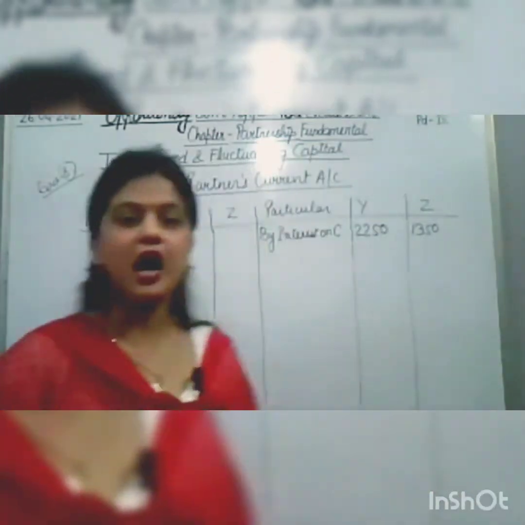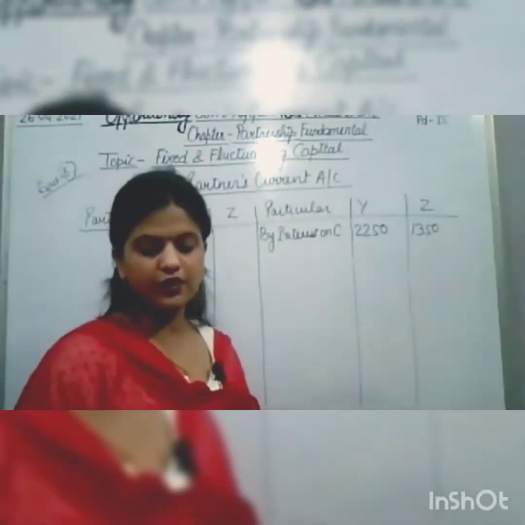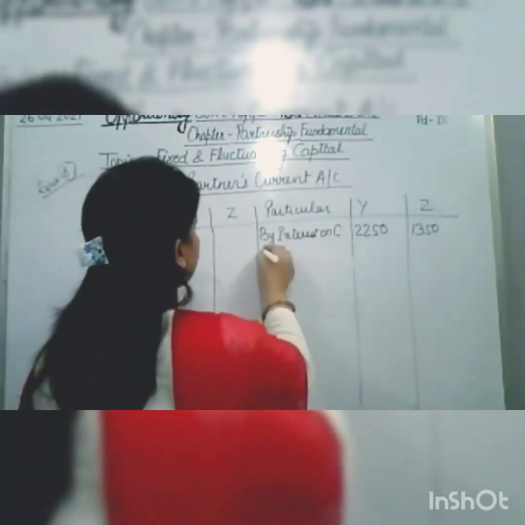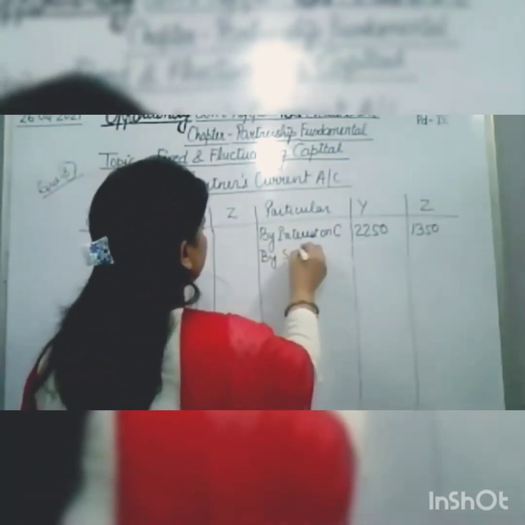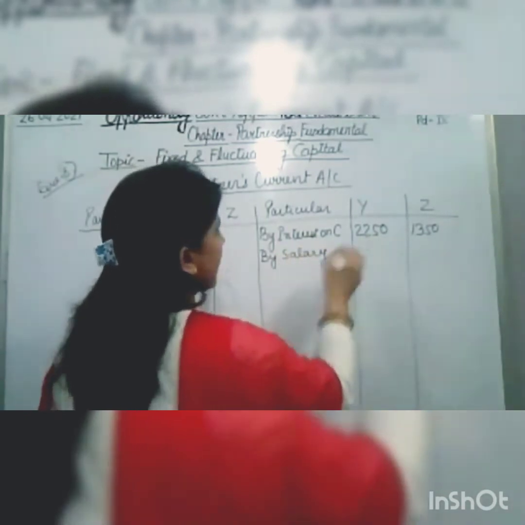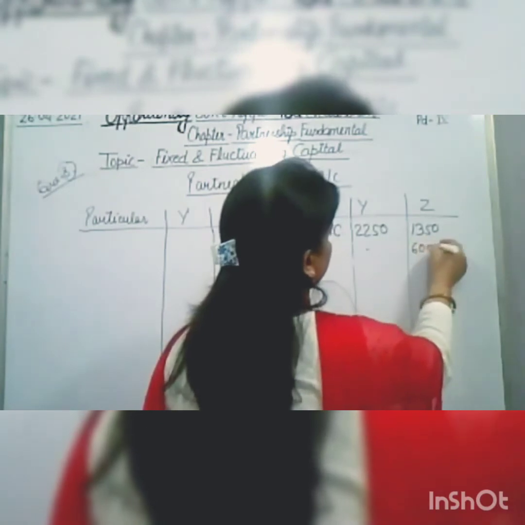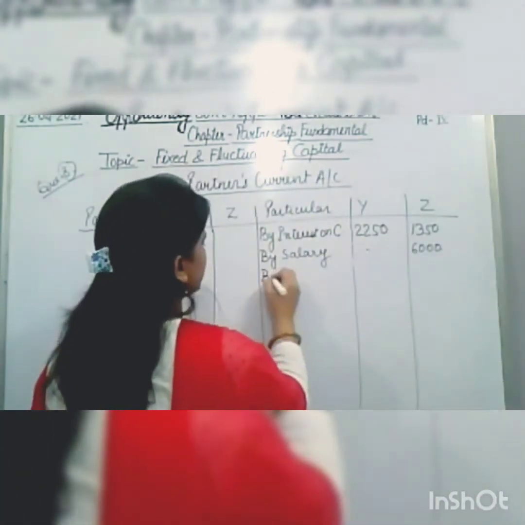Okay, and afterward what we have to do, we have to give this salary, and salary is given to Z. So by salary, the salary is for Z, that is 6,000. So we will write here 6,000. Now commission is also for Z.